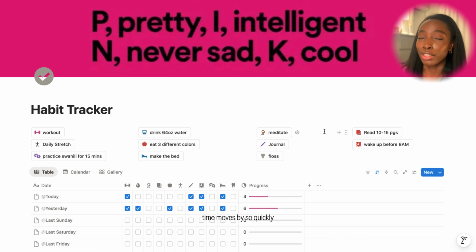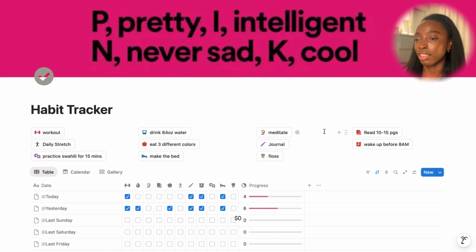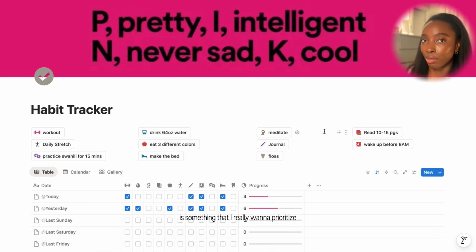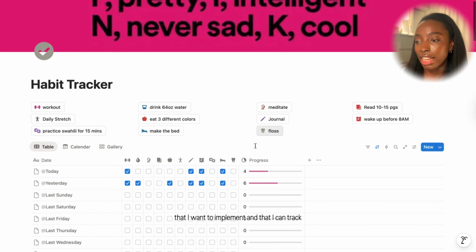Time moves by so quickly, and especially in the winter months when it gets dark super early and it feels super late, but it's not. It's just really disorienting. So waking up before 8 a.m. is something that I really want to prioritize to make the most of my day. These are just some of the habits that I want to implement and that I can track.